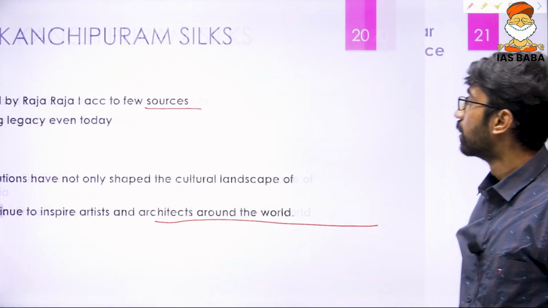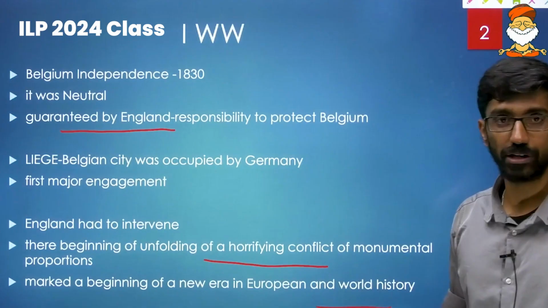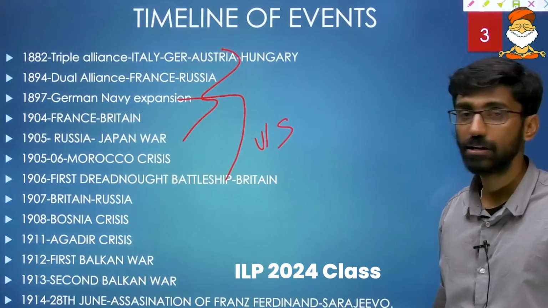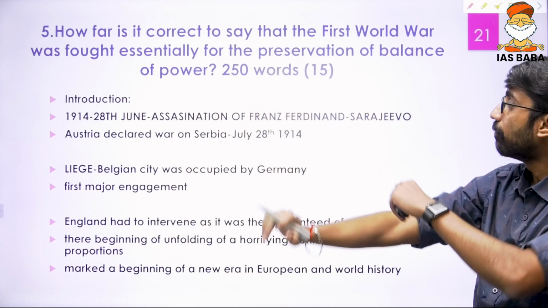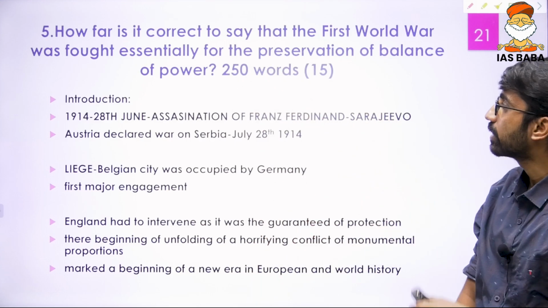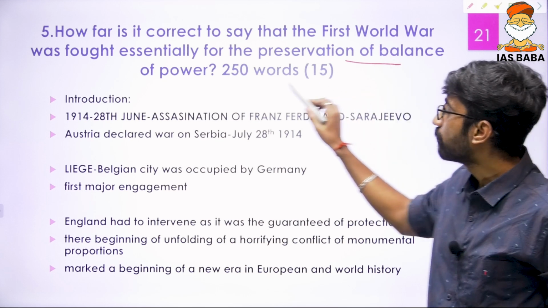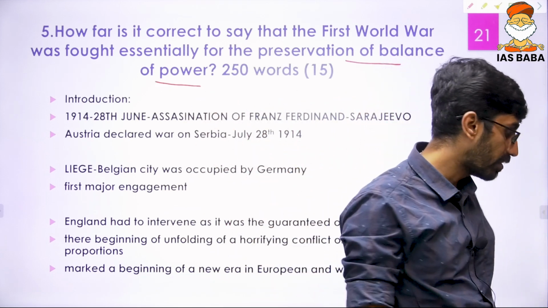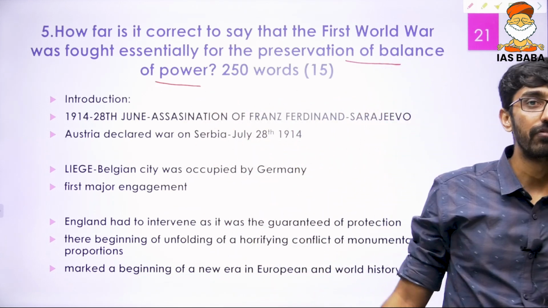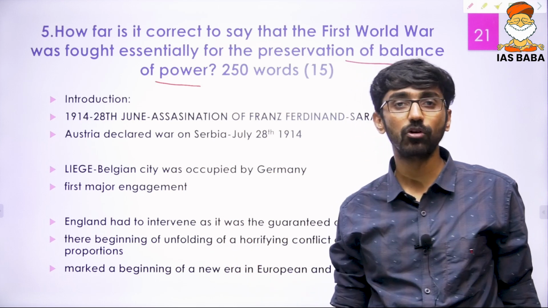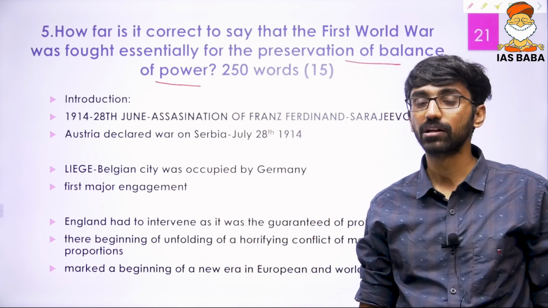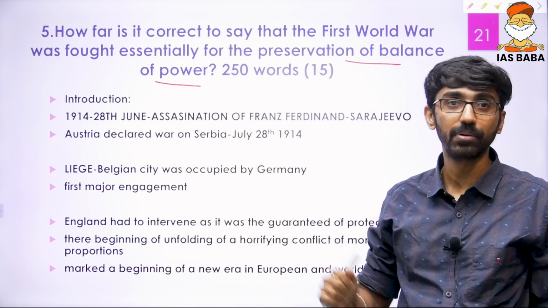Okay, and then the fifth question, on world history. It was not given that much importance in the last couple of years, but this time it picked up again. How far is it correct to say that the First World War was fought essentially for the preservation of balance of power? This is 250 words. Again, there is a lot of scope and a lot of analysis in this particular question too. Again, we covered this in our rapid revision.